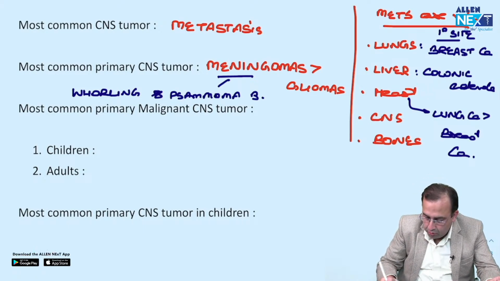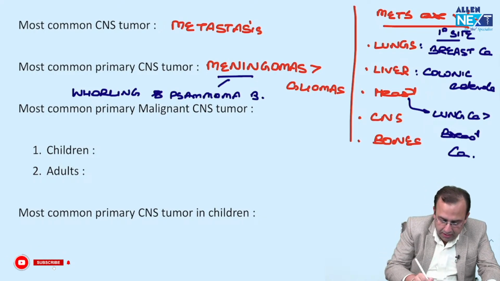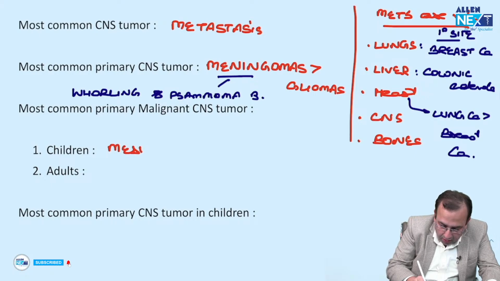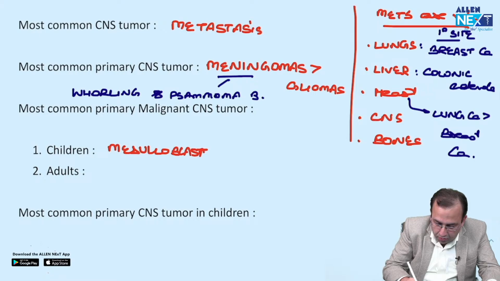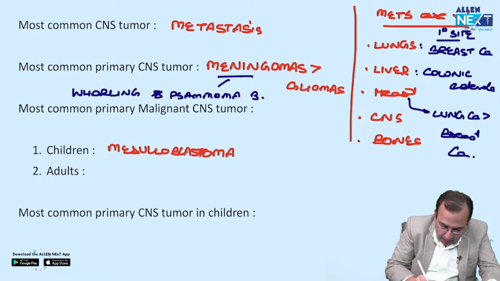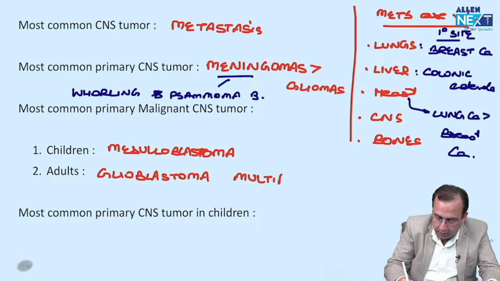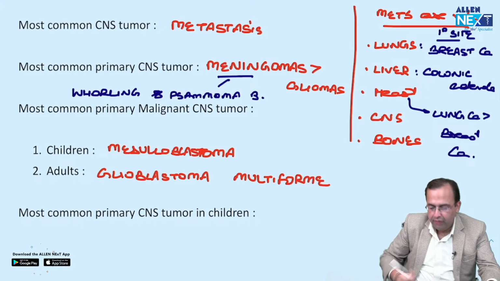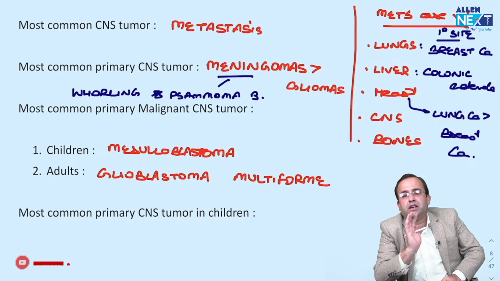Next, most common primary malignant CNS tumor. Primary malignant CNS tumor in children is medulloblastoma. Medulloblastoma versus adults, that is glioblastoma multiforme. Versus adults, that is glioblastoma multiforme.